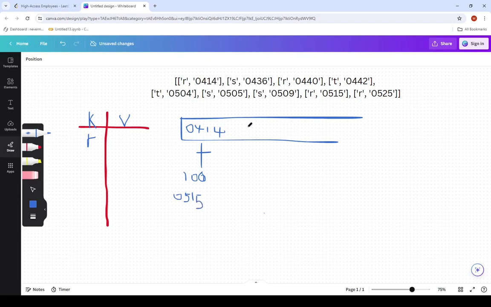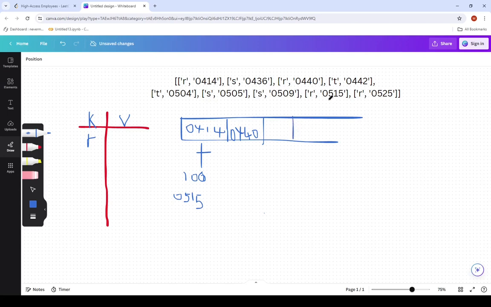The next time user R came was at 0440. And now this 0440 is still less than this time, so it's a valid time. The next time user R came was at 0515. So we can check.